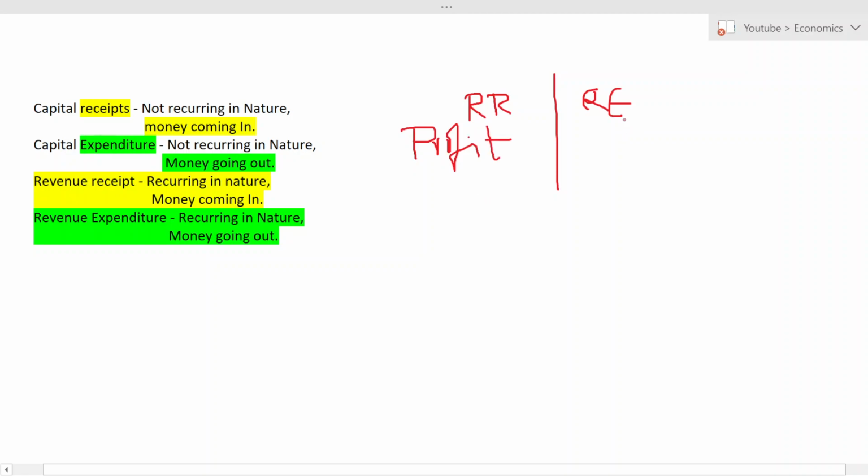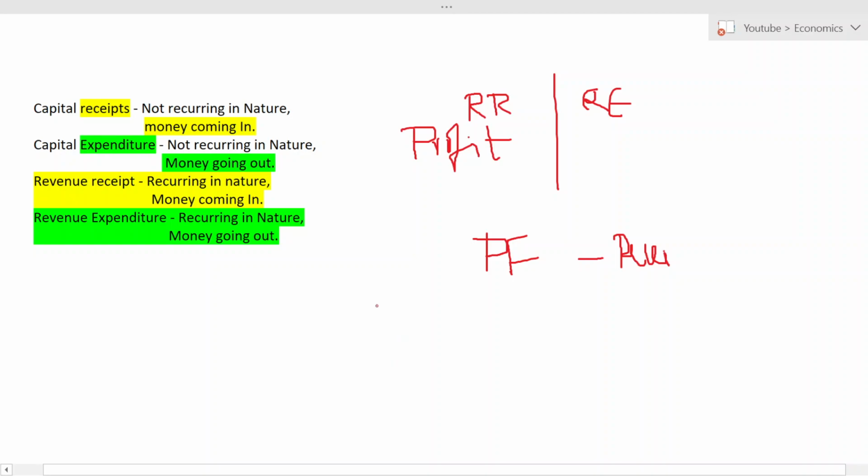The next one is expenditure. Expenditure is nothing but spending money on something. So what is a receipt? I told you an example for receipt. See, in the case of PF, what happens? Monthly the amount is deposited in PF. So it is a receipt for whom? For government. What do they have to do? They have to prepare a receipt and expenditure statement. I told you that in the beginning, right? Now coming back to this, let us see the difference between capital and revenue receipt.